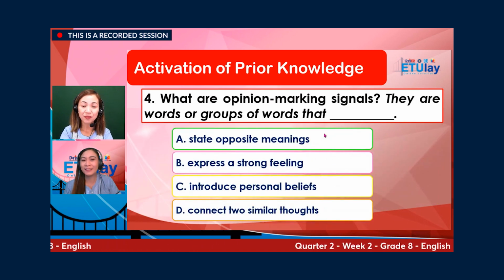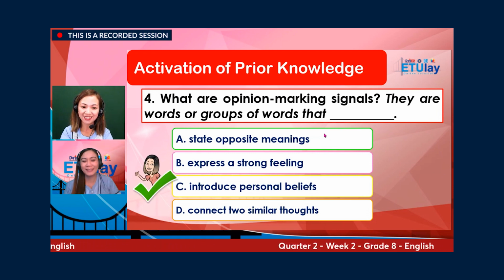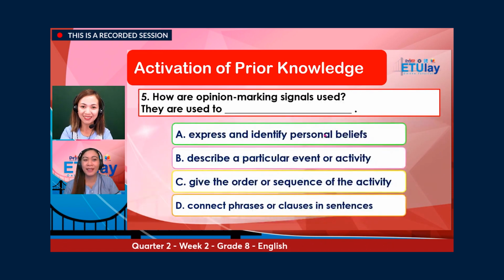For number four, what are opinion marking signals? They are words or groups of words that A. State opposite meanings, B. Express a strong feeling, C. Introduce personal beliefs, or letter D. Connect to similar thoughts. What's your answer? The correct answer is letter C. Introduce personal feelings.